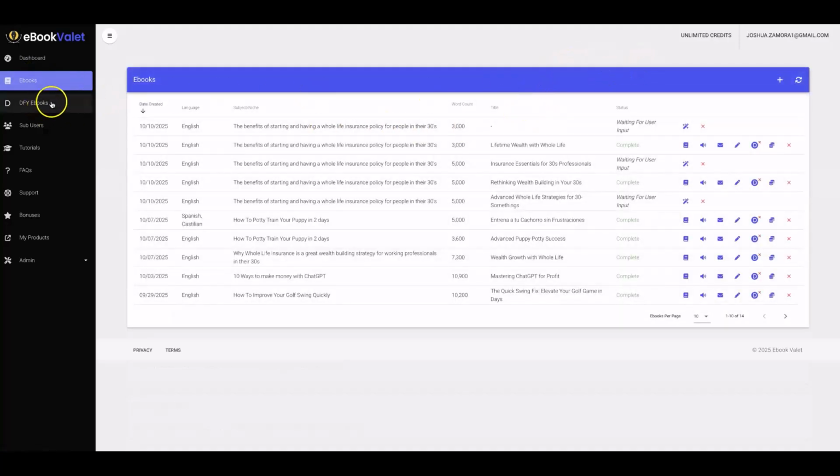And then we also have some done for you ebooks that you'll be able to get access to. So if you want to come in here and just grab some ebooks in some of the hottest niches out there, we're going to have that available. Those ebooks are also going to come with a complete step-by-step 7-part email series that you can load up to your autoresponder and start providing even more value to your subscribers. All of that good stuff.